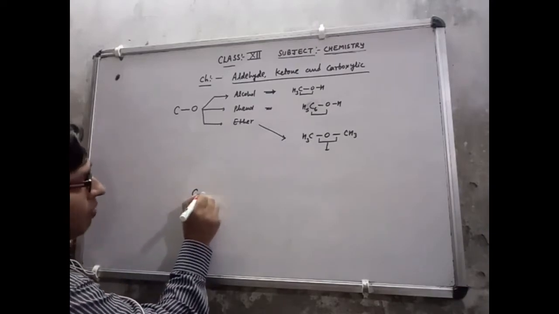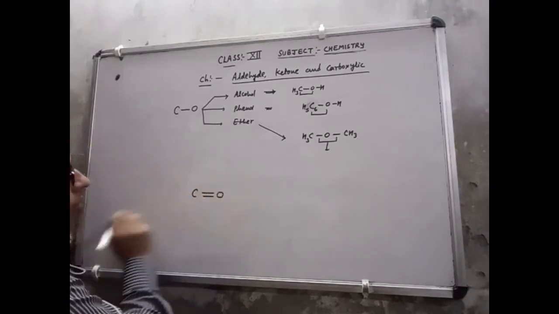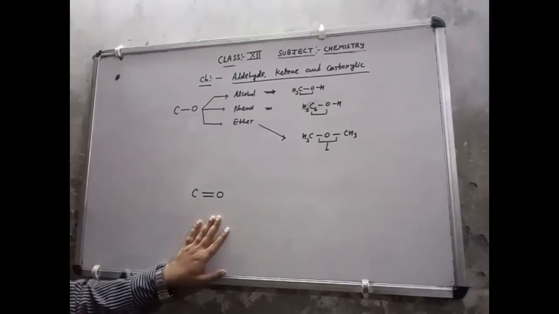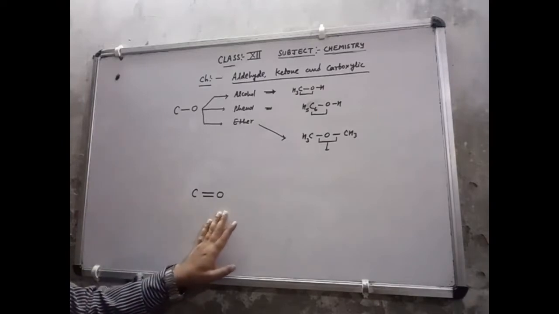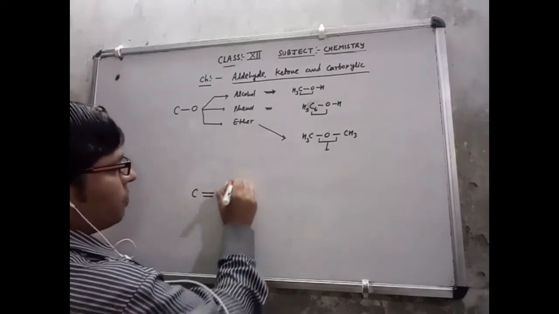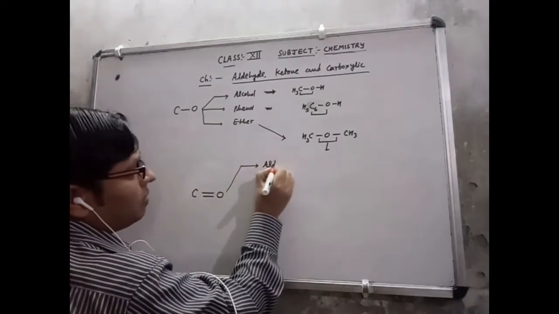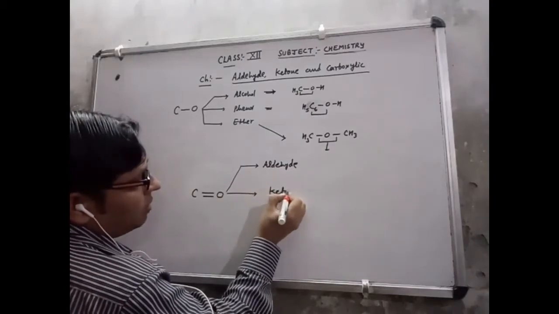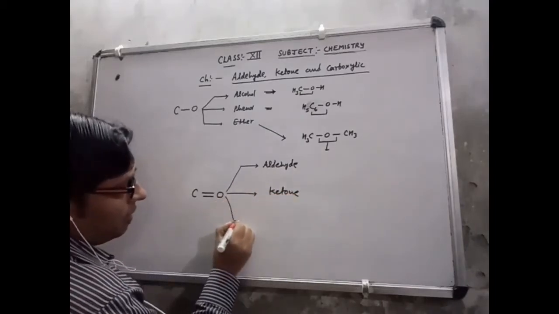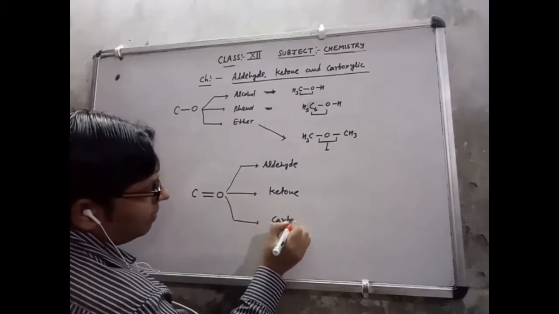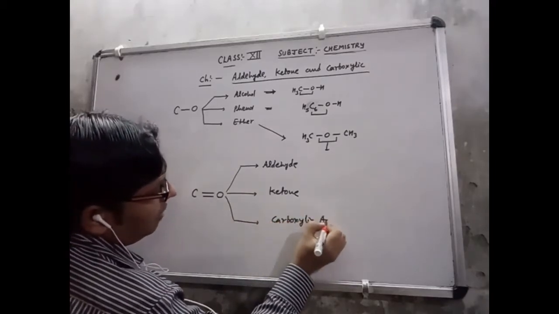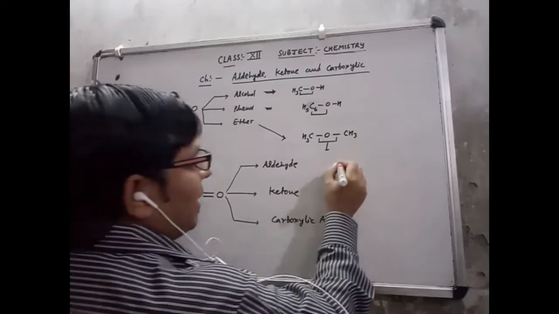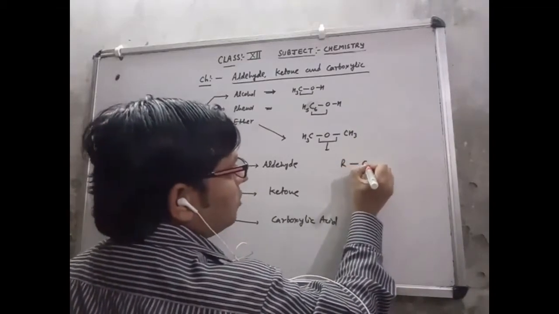Now the compounds we are going to study are different. The bond between carbon and oxygen will be a double bond in all of them. One is aldehyde, the second is ketone, and the third is carboxylic acid, all in this chapter.